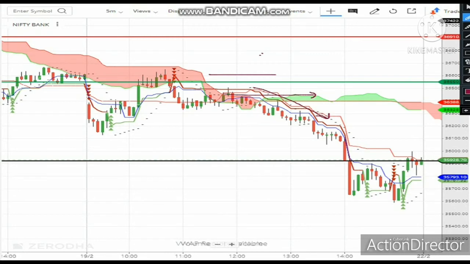The trailing stop loss is kept from this level. Here the trailing stop loss is kept, and once the price takes this level, the trailing stop loss is moved here. Further on, when there was a long drop in the price, we kept the trailing stop loss here.